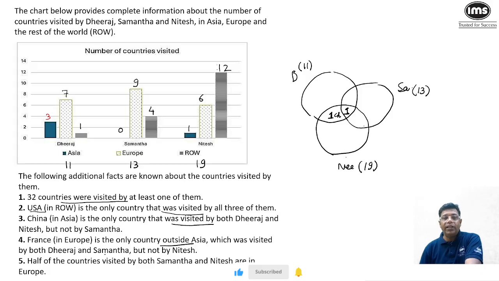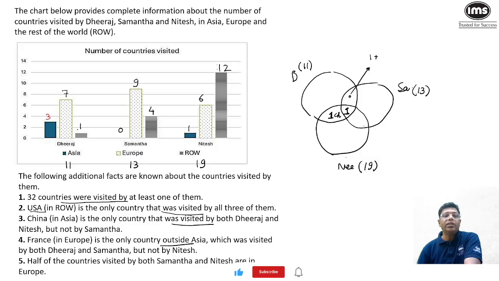It doesn't mean that Dheeraj and Samantha are visiting only France. France is the only country that is outside Asia. So for Samantha and Dheeraj, this is 1 plus something more. So maybe this value has 1 country plus there could be some more countries. But is that possible? That is what I have to see.